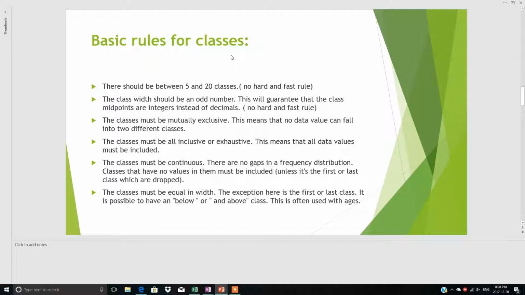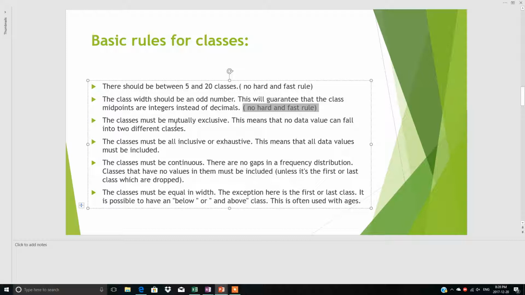Now, basic rules for the class limits. How to set the class limits? I told you there should be between 5 to 20 classes, but again, no hard and fast rule. The class width should be an odd number. This will guarantee that the class midpoints are integers instead of decimals. But this is again no hard and fast rule.